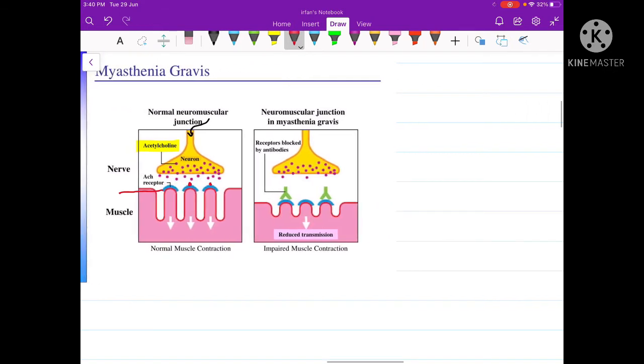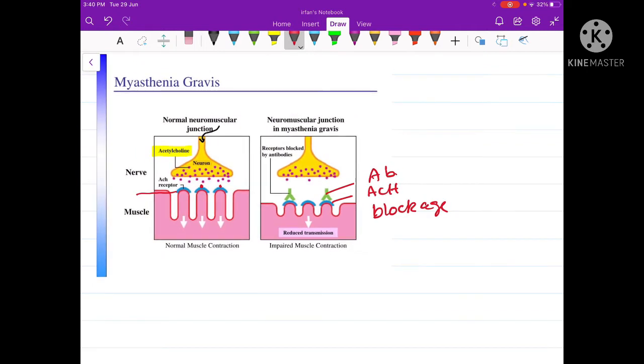But in case of myasthenia gravis, the antibodies bind with the acetylcholine receptors and result in their blockage. The blockage of the acetylcholine receptors means that no acetylcholine will bind with the sarcolemma. As a result, there will be no nerve conduction into the sarcoplasm, as a result of which the muscle fails to contract. The continuous failure of a muscle to contract results in muscle weakness, which in the respiratory muscles can become fatal.